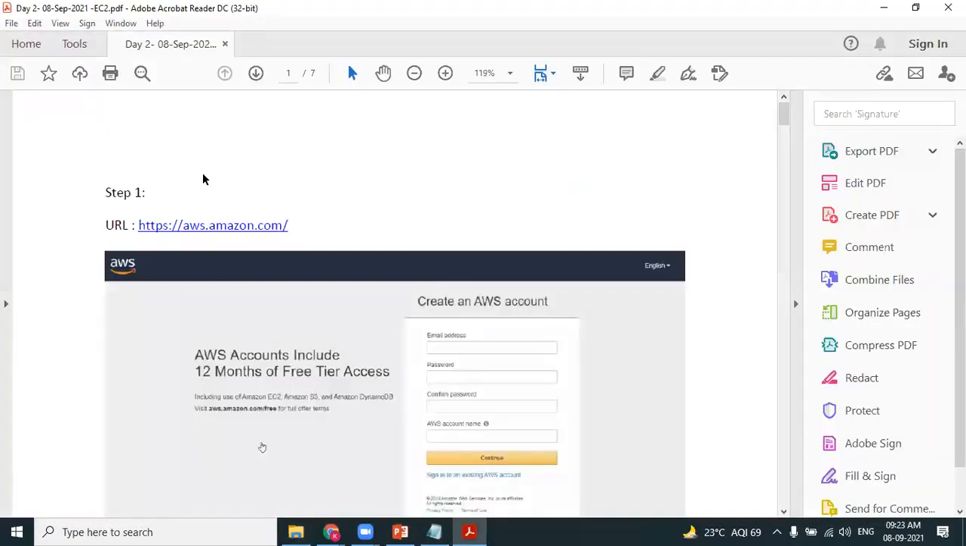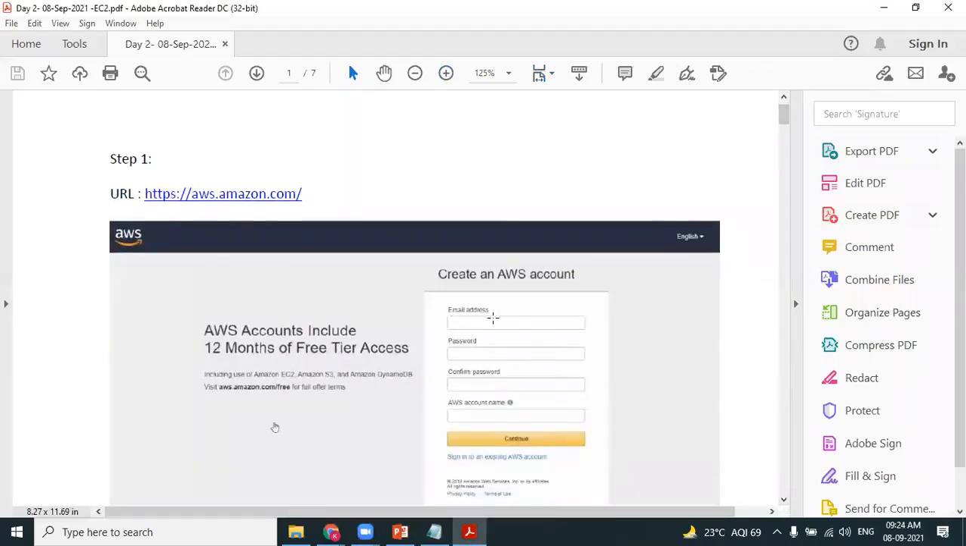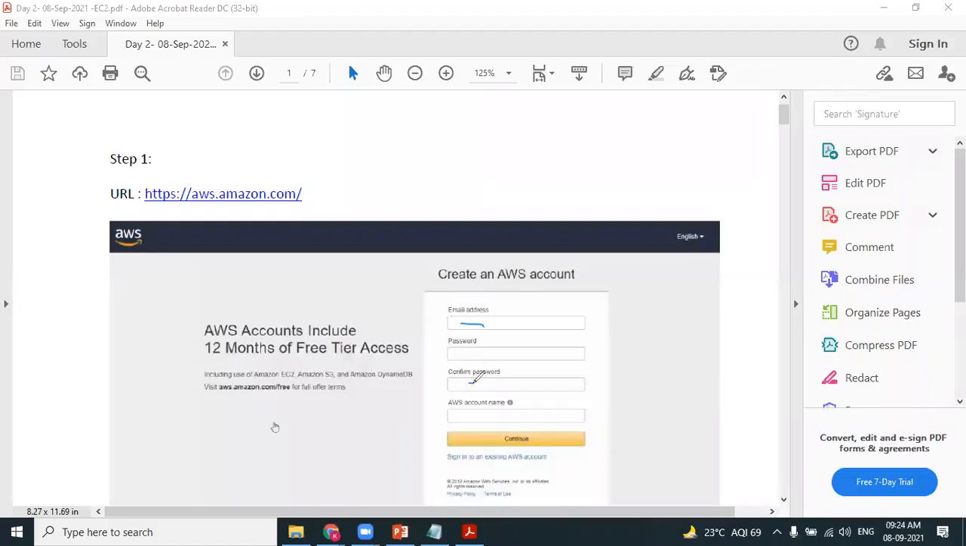So this document helps you to create a new AWS account. I have clearly taken the screenshots of the step-by-step process. As you can see in step 1, I am entering my email address. You have to provide your email address, provide your login password, and then click on continue. The next step, it will ask for entering your mobile number. Let's scroll down. I have documented it.